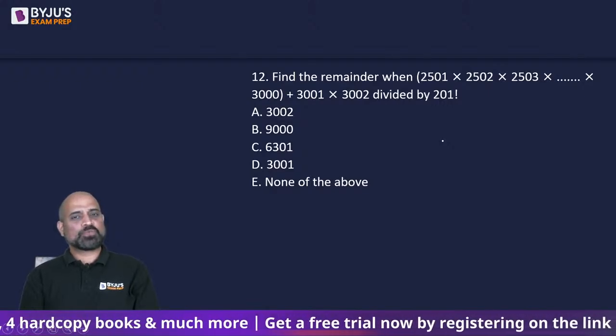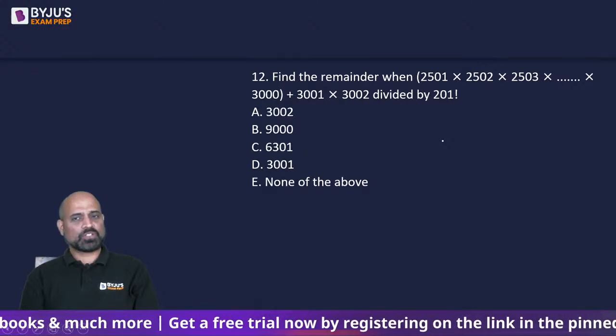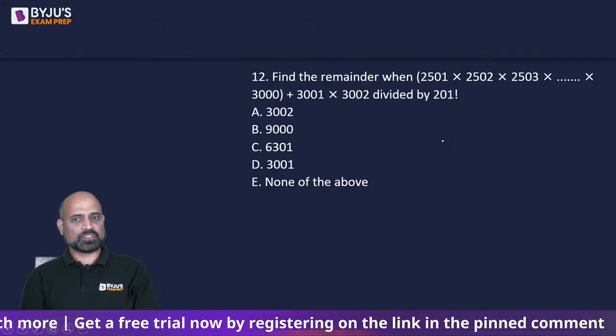2501 to 3000, that's a total of 500 numbers there.